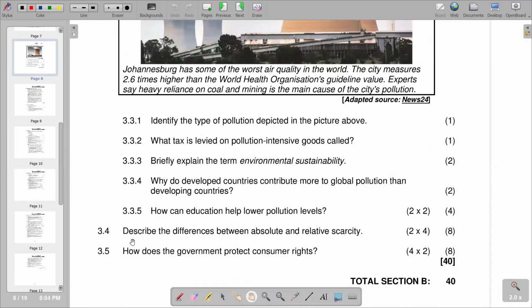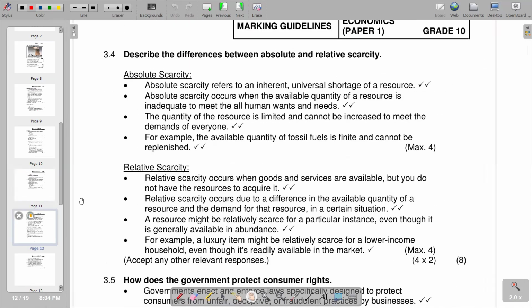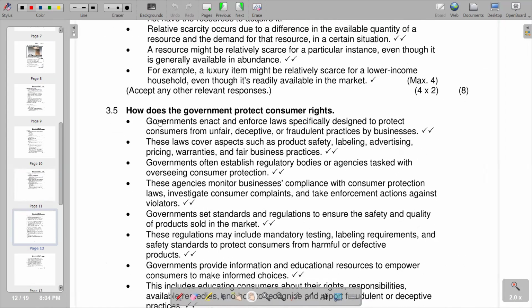Then we go to the last part of our question, which is how does the government protect consumer rights? So we are saying governments enact and enforce laws specifically designed to protect consumers from unfair, deceptive, or fraudulent practices by businesses. So that's how the government can protect consumer rights by enacting and enforcing laws.